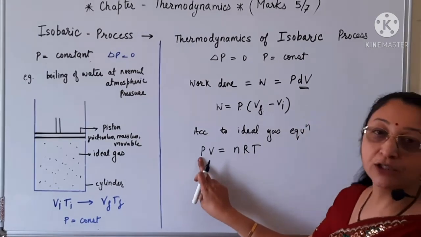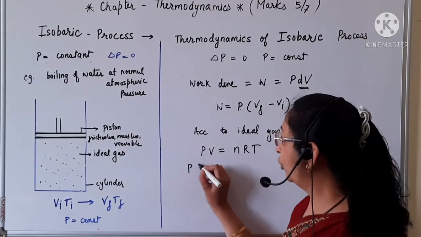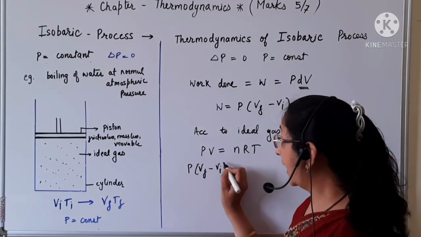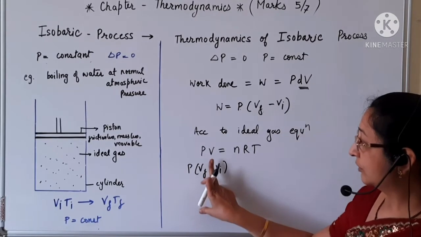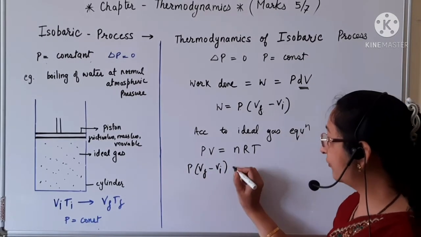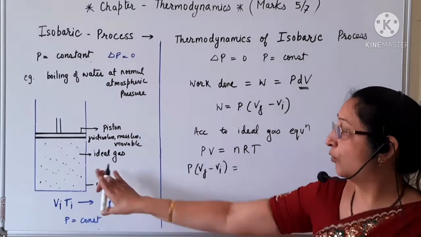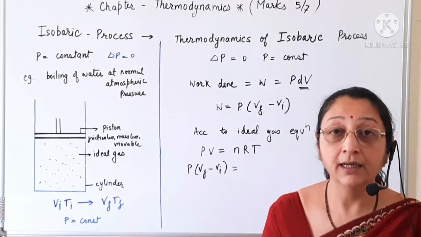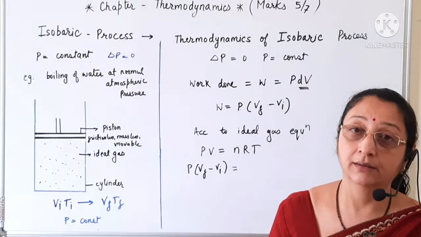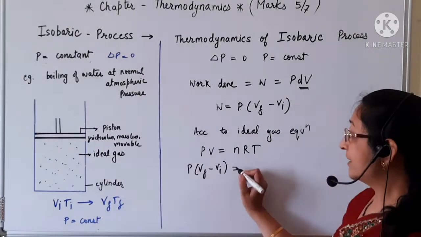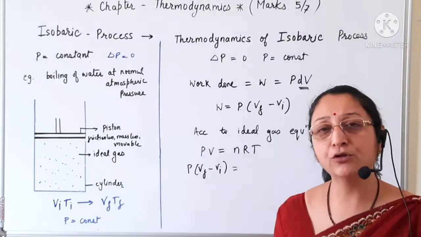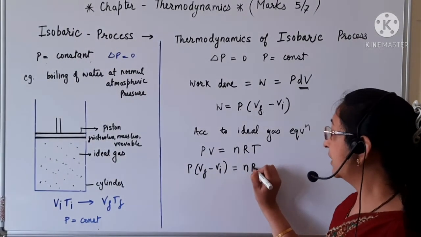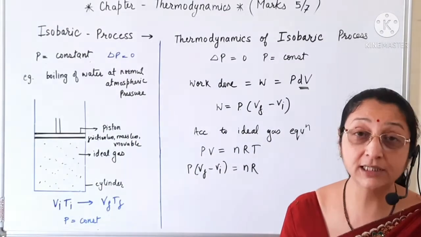Since the pressure is constant and the volume is changing from Vi to Vf, n, the number of moles of the gas inside the cylinder, remains constant, because once the system is fixed, the number of moles of gas is also fixed. So n remains constant, and R, the universal gas constant, is a constant.